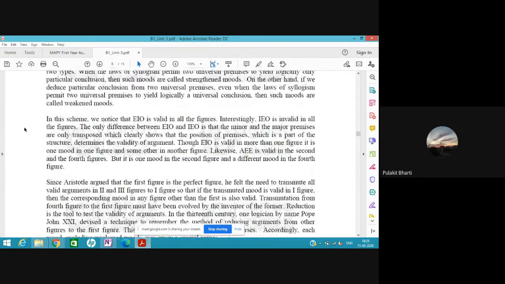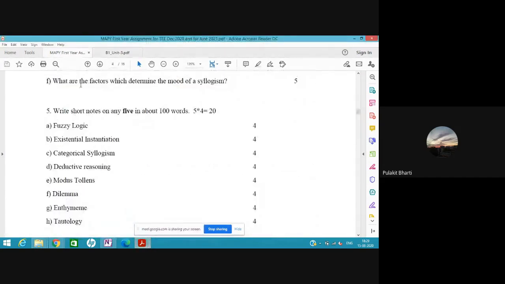Okay, before going to the question, discussing the main demand of the question, like what factors determine the mood of the syllogism, is everyone clear what is mood? Yes, Pulkit.